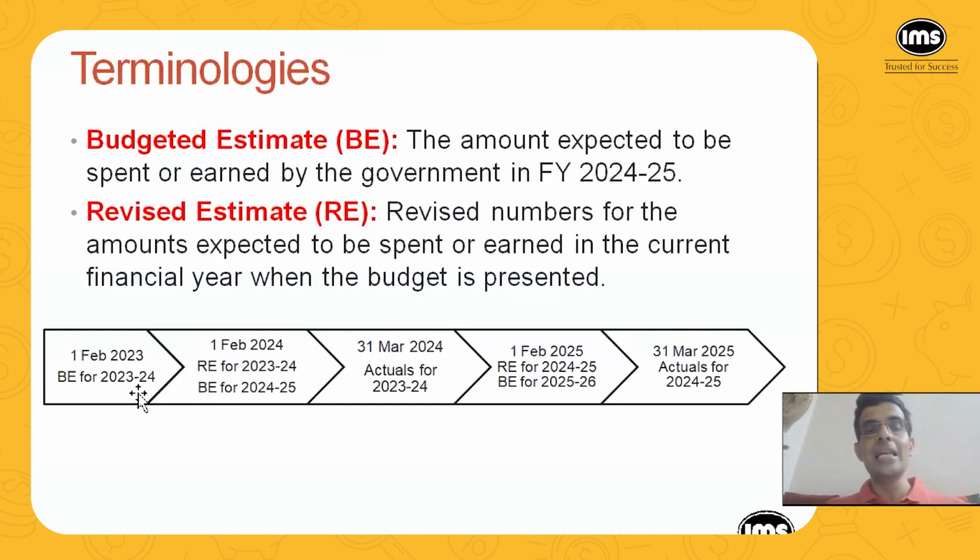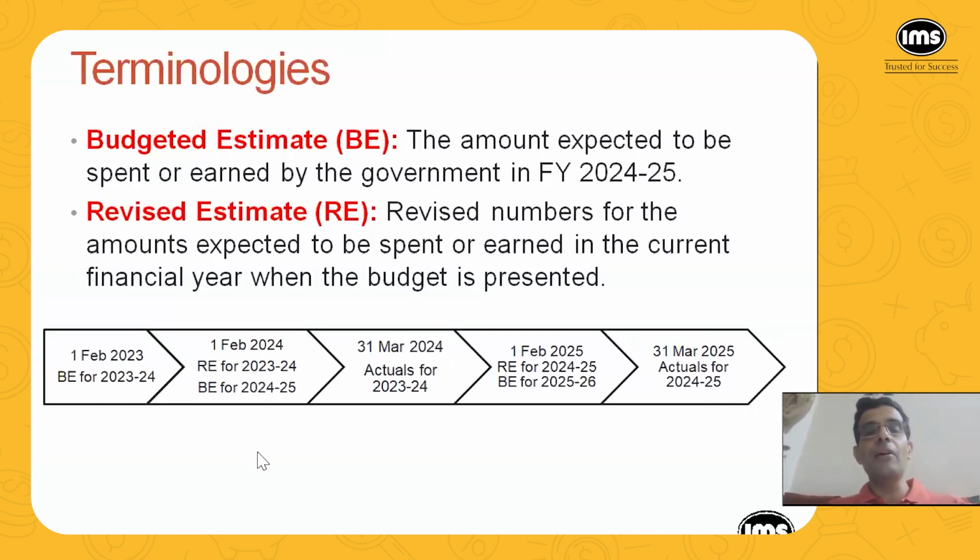So what it means is the government's estimate on the total revenue of the government and total expenditure in the next financial year. So that is a financial year starting from 1st of April 2023 and ending on 31st of March 2024. So in the next financial year, what is the estimate of the government? Now, considering the size of the economy of India, you cannot project the exact numbers to the last rupee. So the budgeted estimates are always some sort of round figures.